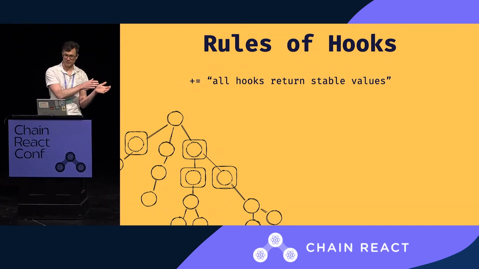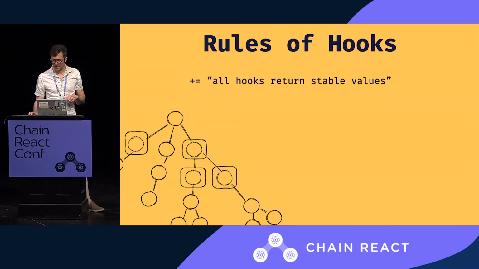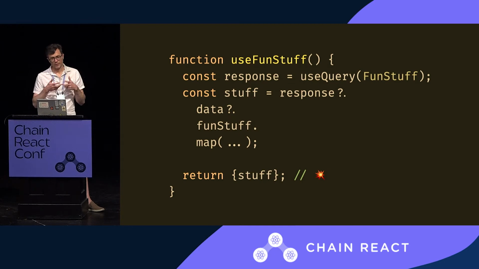Hooks return stable values. There's exceptions, which is if you return a tuple of some sort. I prefer an object tuple. And I say tuple, not tuple. I don't know which one's right. Does anyone know? I have no idea. Those don't have to be stable because then you're returning something like this. Okay, you don't have to memorize that.